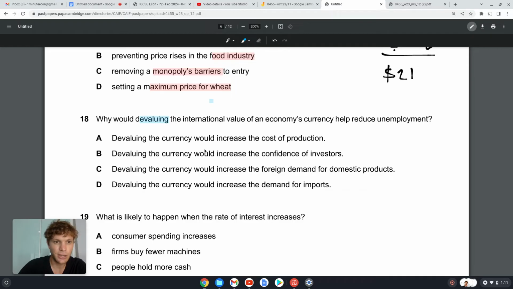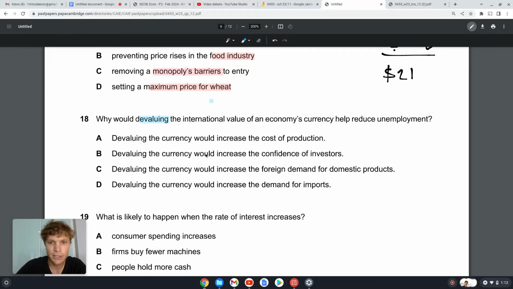So let's go look at our options. 18A, devaluing the currency would increase the cost of production. No, not necessarily. Our prices haven't changed, we've just devalued it. So that effect is on the foreign exchange market for money. That affects our value for other countries. They can get more of our money. It doesn't actually affect local prices, at least it doesn't affect them immediately.